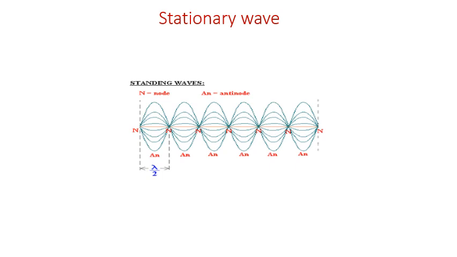In a stationary wave, there are points at which the displacement is zero. These points are called nodes. Points of maximum displacement are called antinodes. So the distance between a node and its neighboring antinode is 1/4 of the wavelength, that is lambda by 4. In a stationary wave, all the points along the wave have different amplitudes, and the points between successive nodes are in phase.